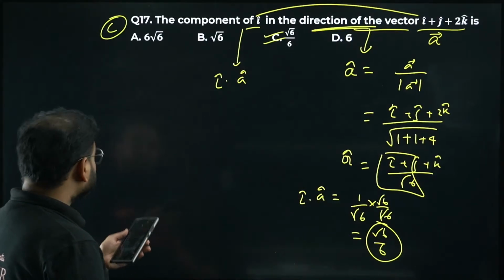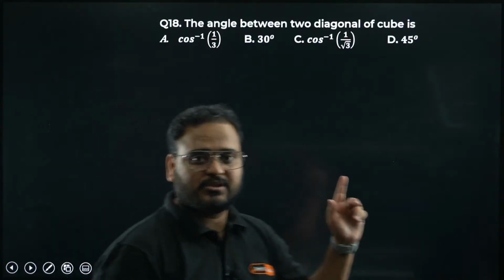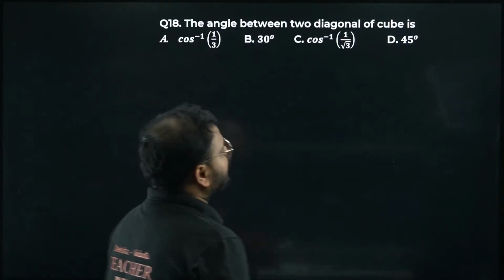Chaliye. So let's move on to question number 18 now. If you have any doubt, guys, ask me, okay, about the questions. Chaliye. Another good question: angle between two diagonals of a cube.